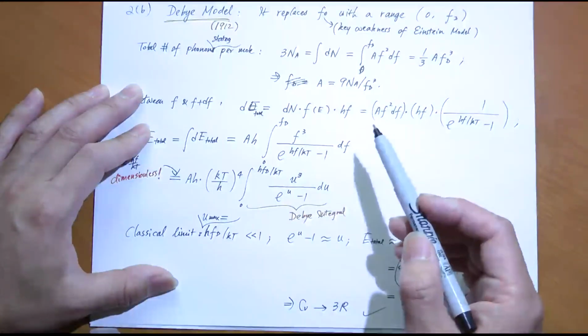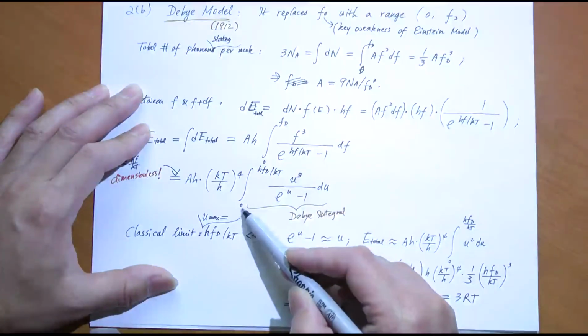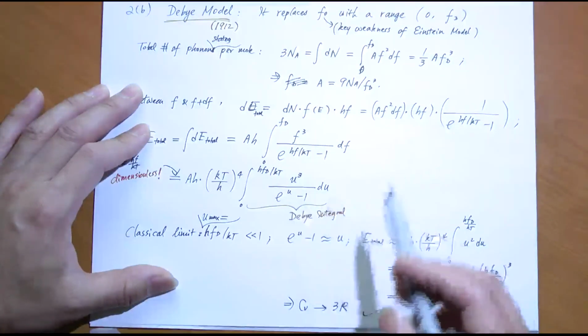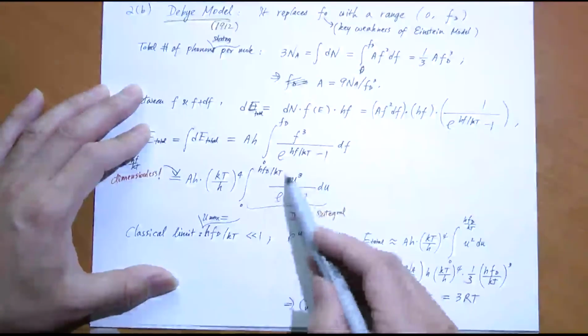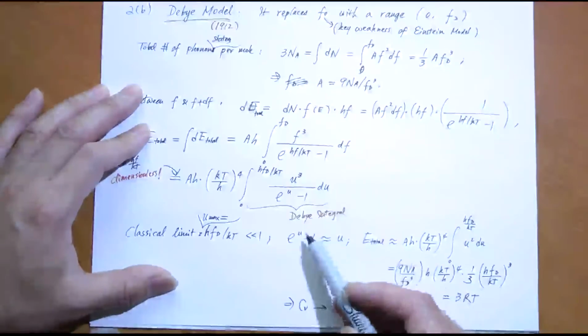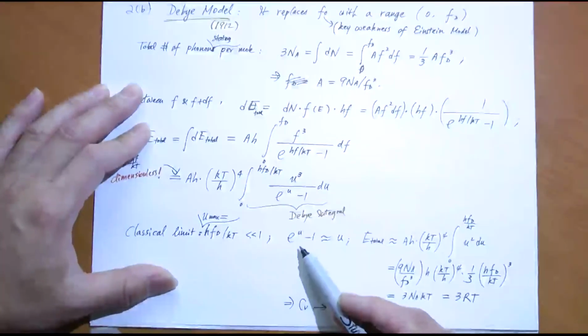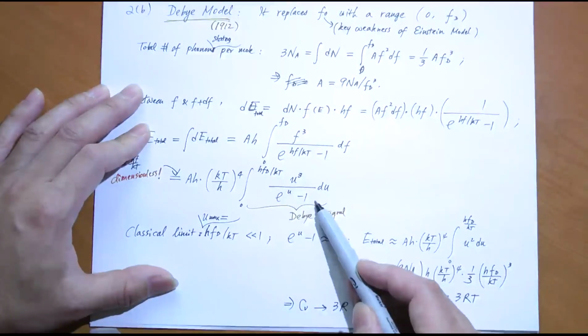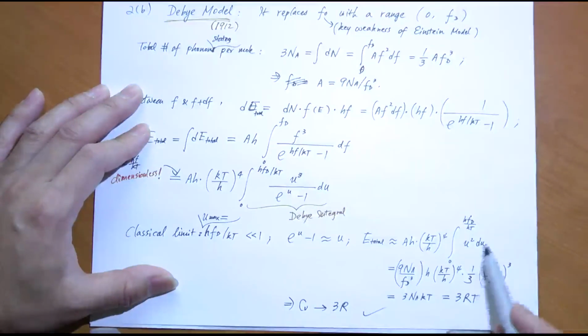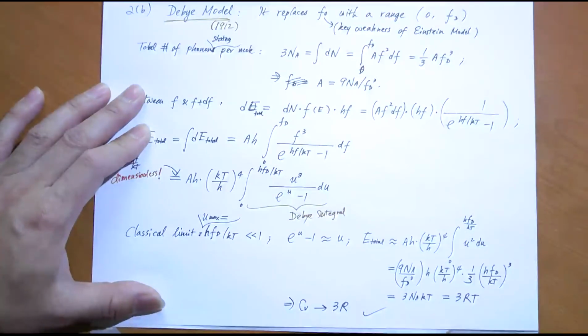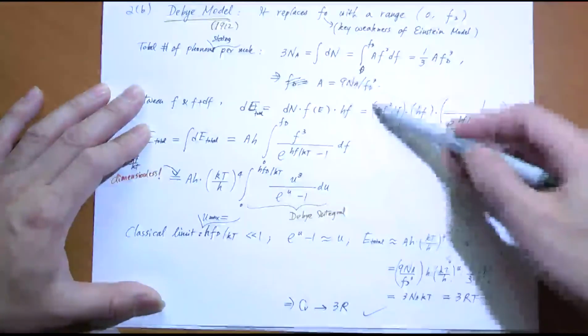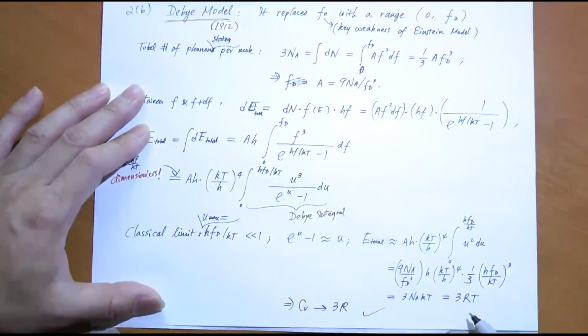Within that very small range of 0 to u maximum, e to the power u is almost equal to 1 plus u, because again, u cannot exceed that upper limit, which is very small. Okay, so replace e to the power u minus 1 with u, because e to the power u is almost equal to 1 plus u. So the denominator drops to only u, so u to the power 3 over u, that's u to the power 2, right here. You can easily finish the integral now, and what you get is 3RT. After you plug in the value of A, which is right here. Plug in the value of A. You get 3RT. Okay, so the lattice vibration has a total energy of 3RT as T approaches a very high value, the classical limit.